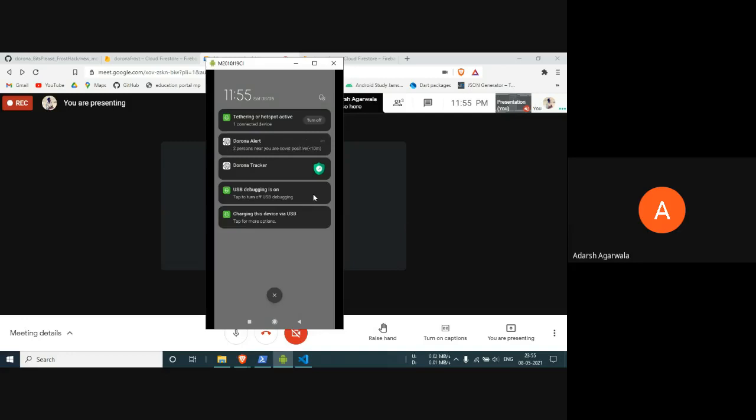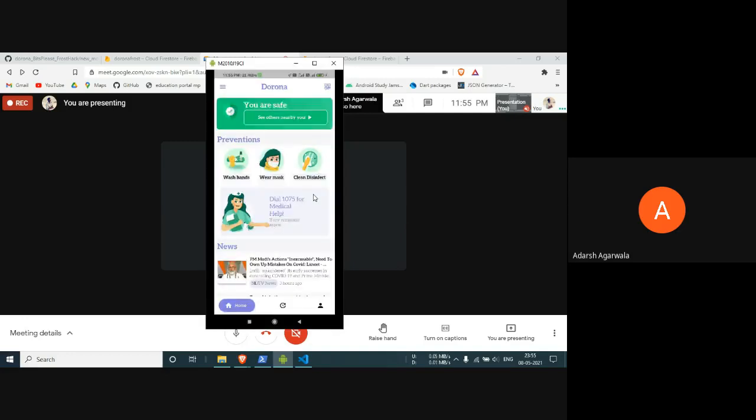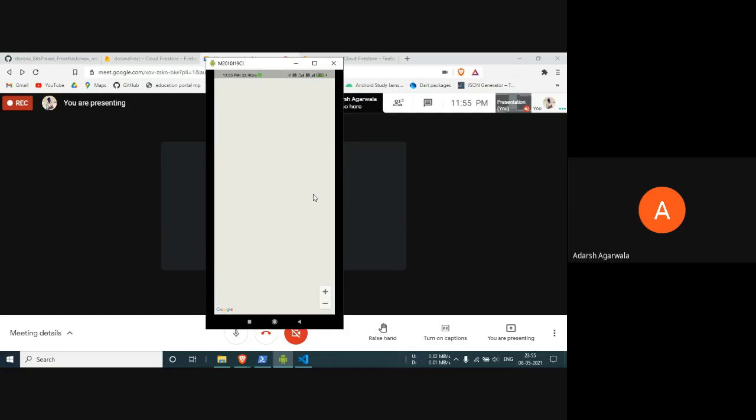As you can see here, we have gotten the notification about it. And if you open the map, we will find all the people near us who are using the app and are COVID positive as well as COVID negative.